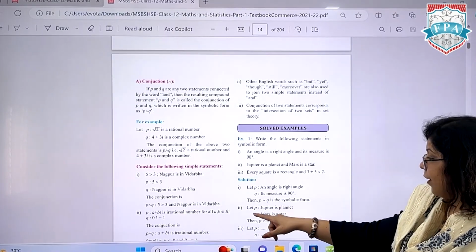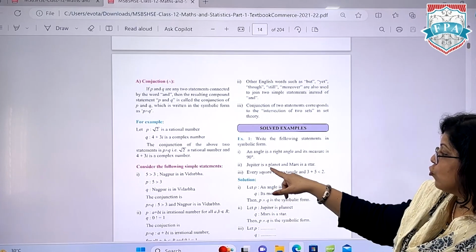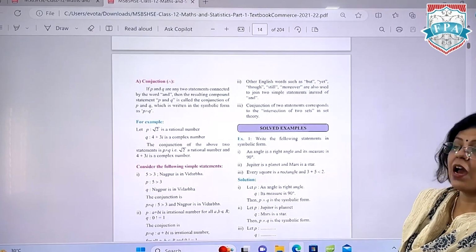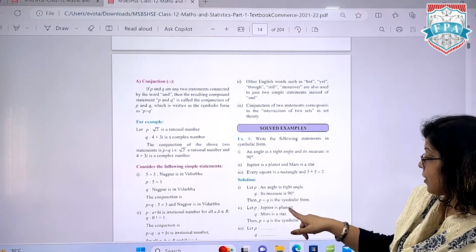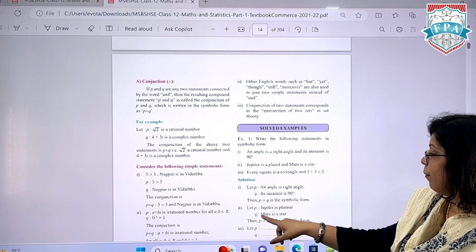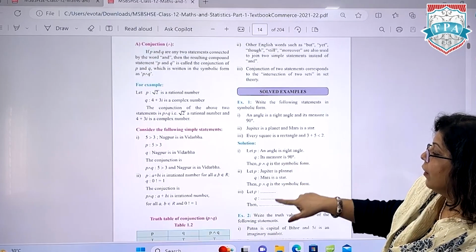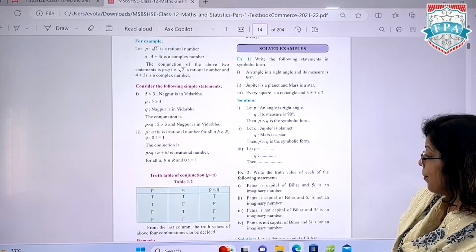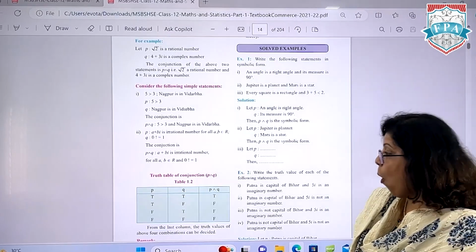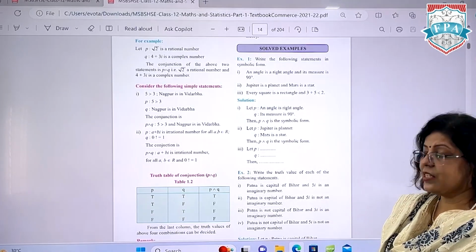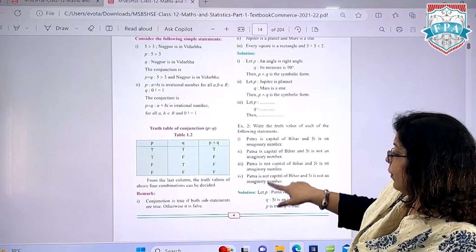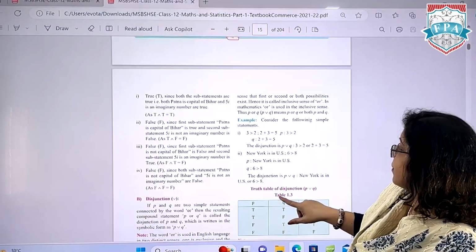Now another example: Jupiter is a planet and Mars is a star. Jupiter is a planet is your first P, Mars is a star is Q, and we write it as P and Q. Similarly, we can go with statements with or, and with statements with if then, and complete the series.